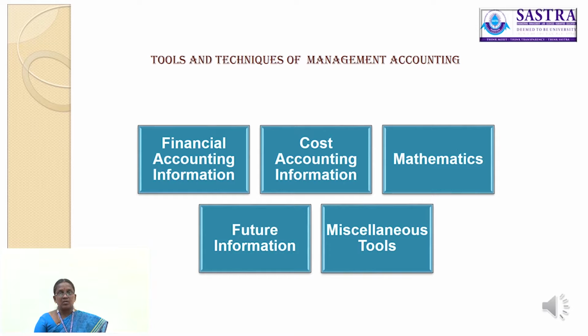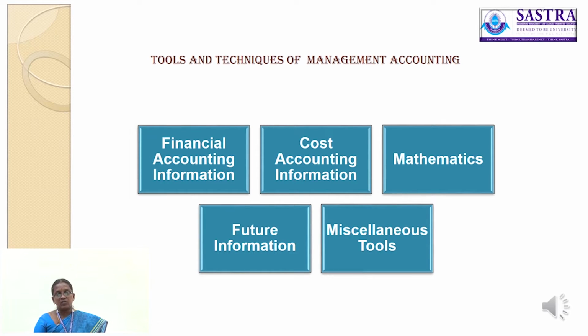On the basis of financial accounting information, we analyze the financial statement through ratio analysis, comparative statement, trend, graph and diagram, fund flow statement and cash flow statement, then return on capital employed technique.